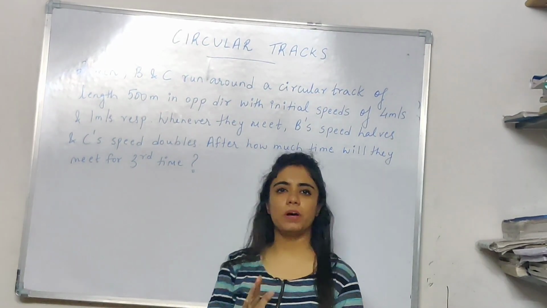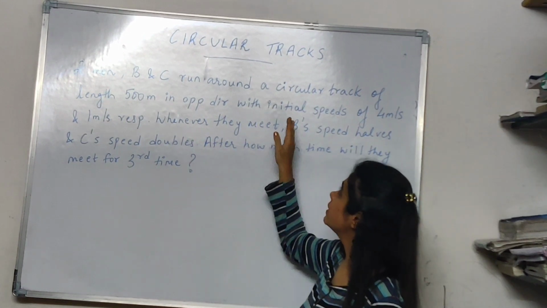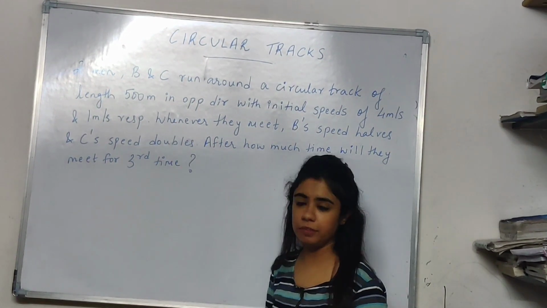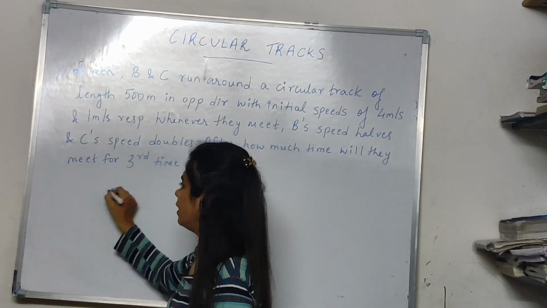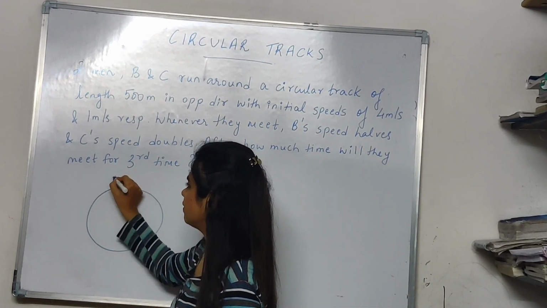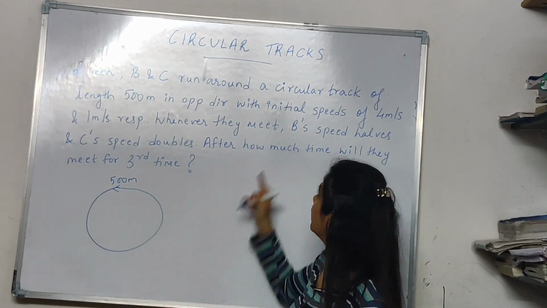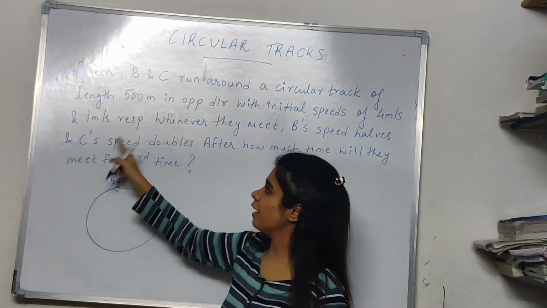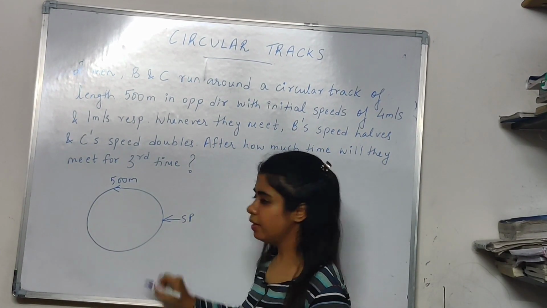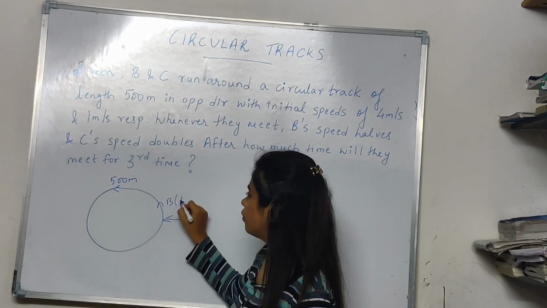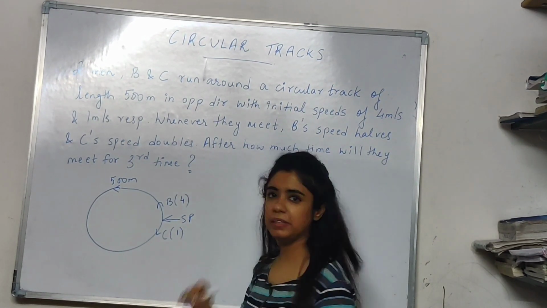Okay, now let's look at one more question. Two men, B and C, run around a circular track of length 500 meters in opposite directions. So the length of the track is 500 meters. They move in opposite directions, okay? With initial speeds of 4 and 1 meter per second respectively. So let's say this is my starting point. B travels with a speed of 4 meters per second, and C travels with a speed of 1 meter per second.